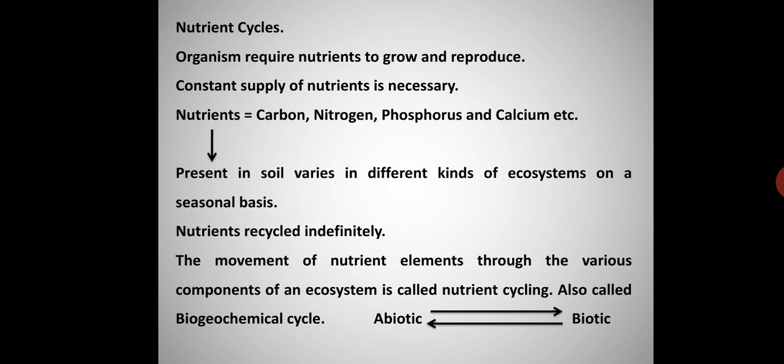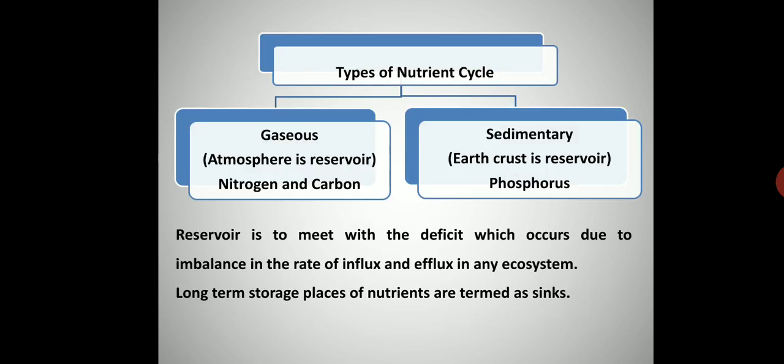Now, if I want to define nutrient cycling, how am I going to define it? The movement of the nutrient elements through the various components of an ecosystem is called nutrient cycling. Nutrient cycles are also called biogeochemical cycles. Basically, the nutrients are cycled between the abiotic component to the biotic component and back to the abiotic component. Now there are basically two types of nutrient cycle. The first one is called gaseous and the second one is called sedimentary.